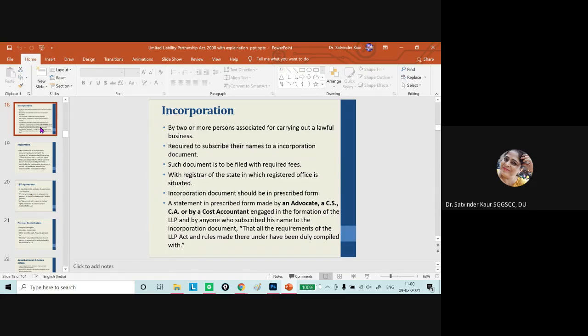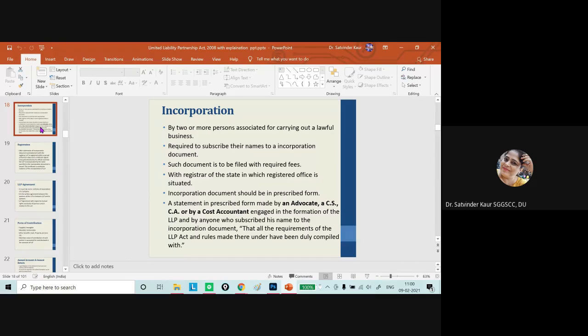Other than that, we need to give a name to the LLP. So a proposed name will be given and approval of that name will be sought. If there is no similar name or no objection from the legal body, then that name will be approved and written in the incorporation certificate with the LLP attached to the name.